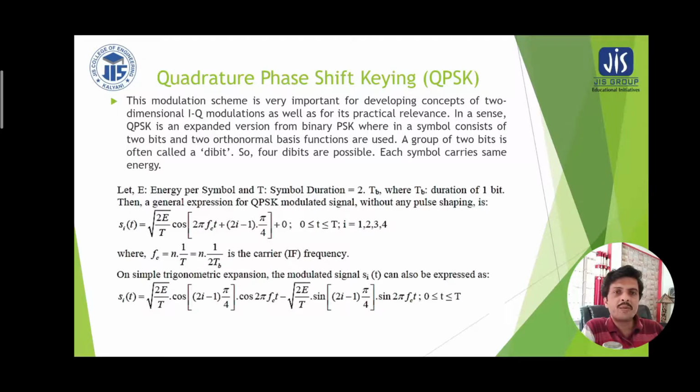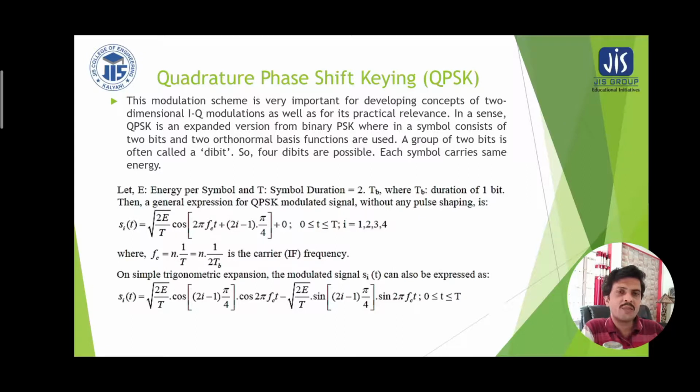On simple trigonometric expansion, the modulated signal s_i(t) can also be expressed as square root of 2E by T cos((2i minus 1) pi by 4) multiplied by cos(2 pi fc t) minus square root of 2E by T sin((2i minus 1) pi by 4) sin(2 pi fc t).